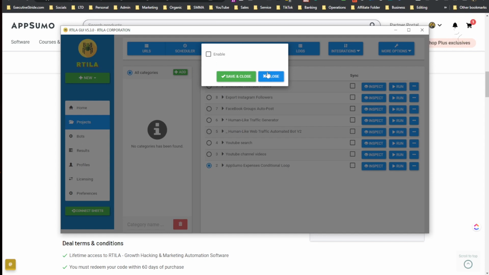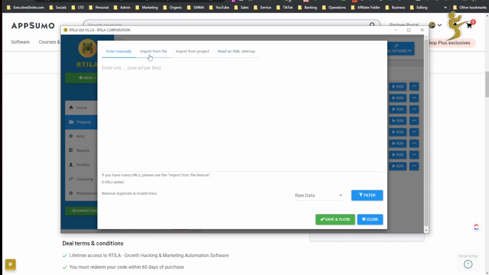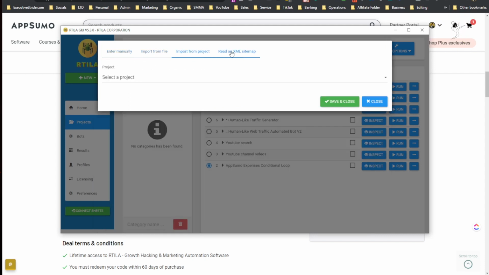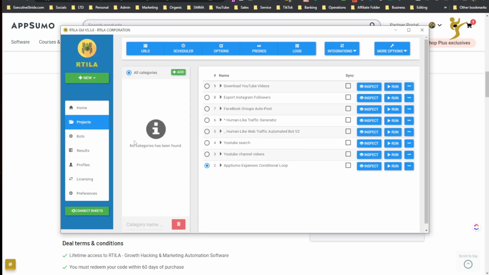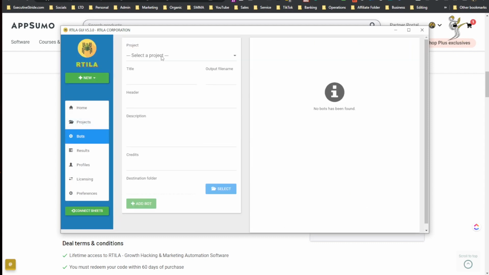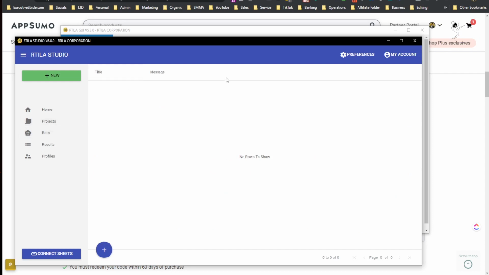Scheduling, there's a scheduler which is really cool. You can enable that. URLs: enter manually, import from file, import from project, read an XML sitemap, right? So that's really cool. And then bots, select project. You can go ahead, select one: title, header, description, credits, destination. I actually haven't used bots yet.